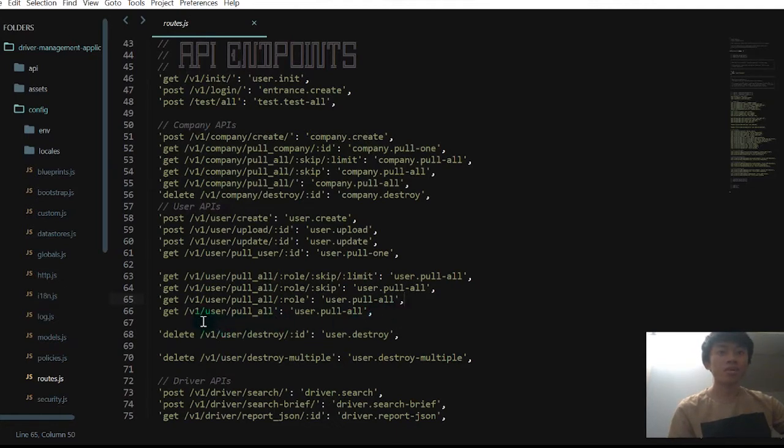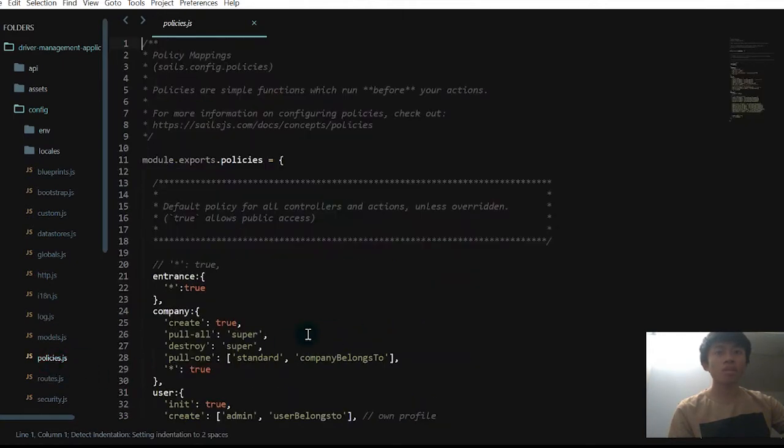So we designed this route for the front end to paginate the table. If it uses /row, it means it only gets the specific rows, and it can also skip and limit those number of users. And before the program accesses the pull all action, it will check in policies.